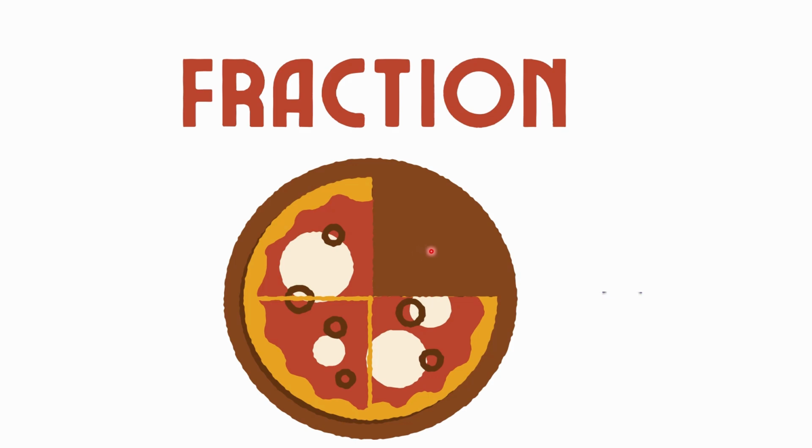Yes, so 1 by 4, or we can say 1 part out of the 4 equal parts have been eaten. So in fractions we write it as 1 by 4, or we say 1/4 of the pizza is eaten.